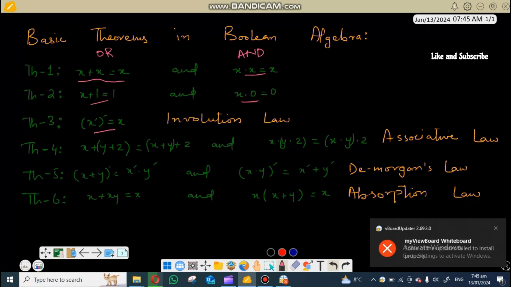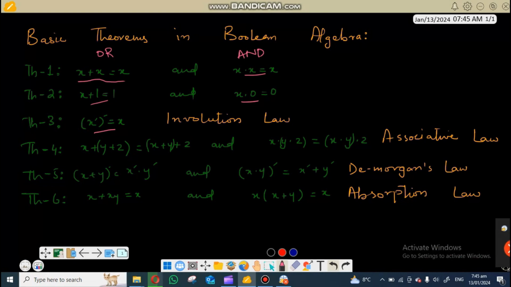Apart from that, we will have somehow like this. This is called the involution law that we are going to be mentioning in the coming classes. Then we have the associative law, which acts as a theorem here in Boolean algebra, because we need to prove it using the other 6 laws that we have been given. Now, what is the difference that we are going to find between these theorems and the 6 laws that we have discussed?